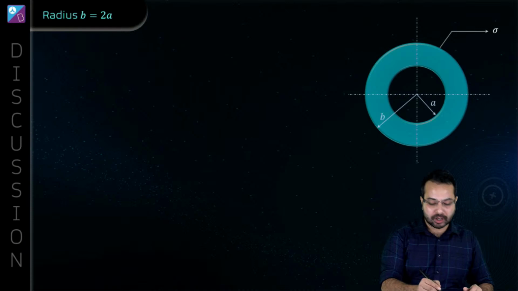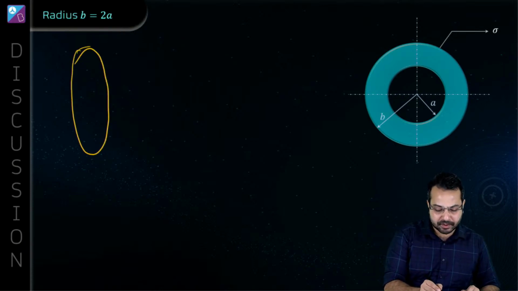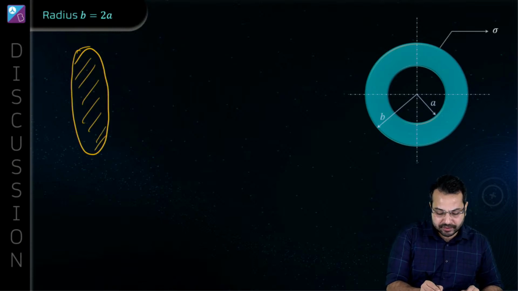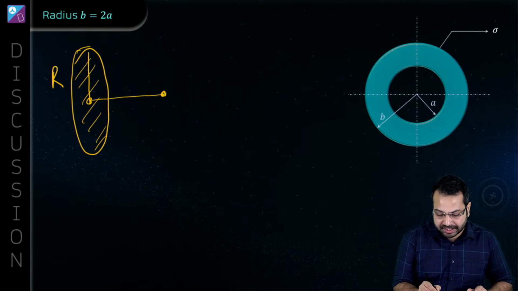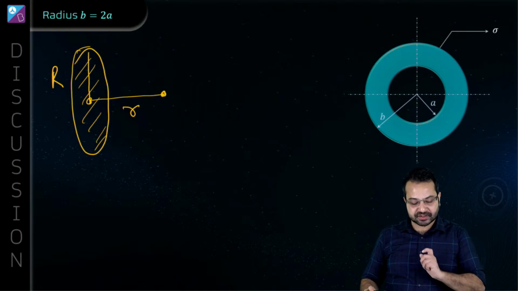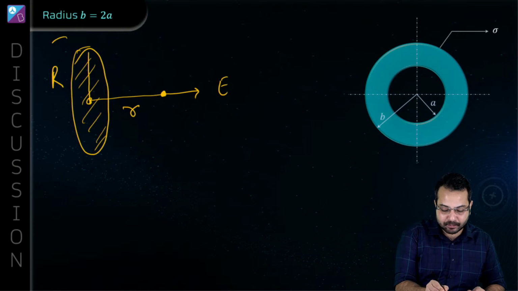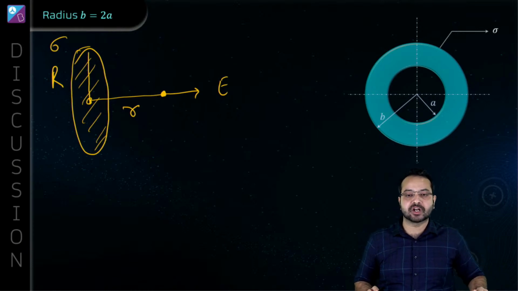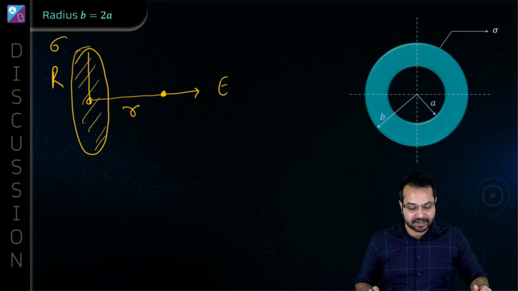So if we talk about a disk, I'm going to give you a simple formula to remember. Now if this disk has a radius r, let's talk about a point at a distance of small r on the axis of the disk. If this is, let's say, positive charge and sigma is the charge density, then the electric field by symmetry is going to be away and along the axis.